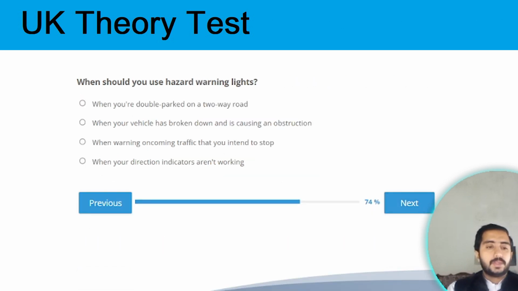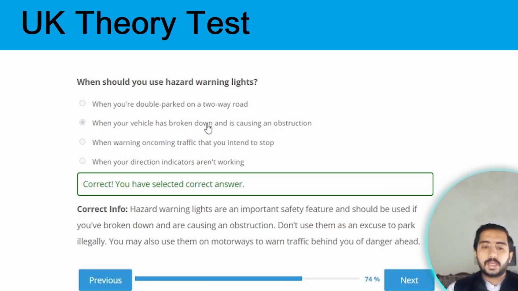Next one. When should you use hazard warning lights? Hazard warning lights should be used when your vehicle has broken down and is causing an obstruction. Option B is the correct option. Next question.